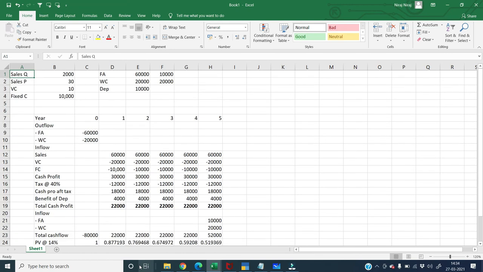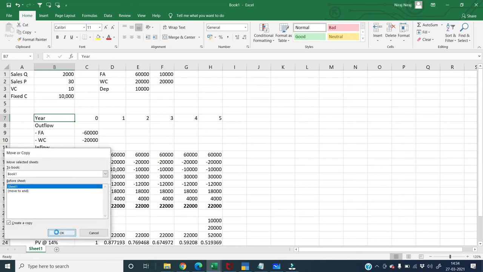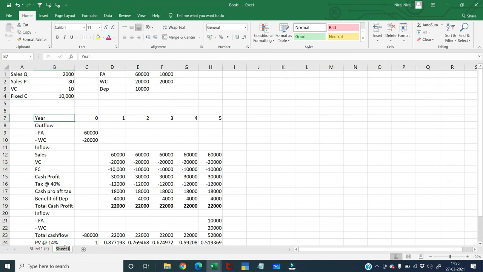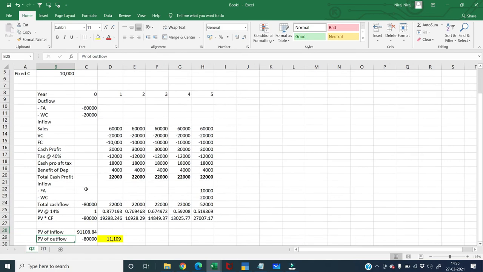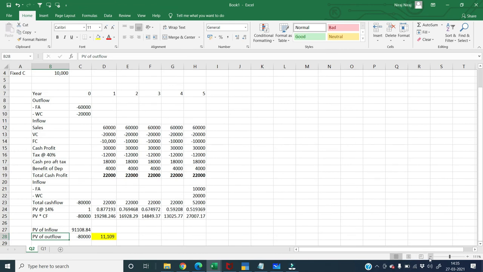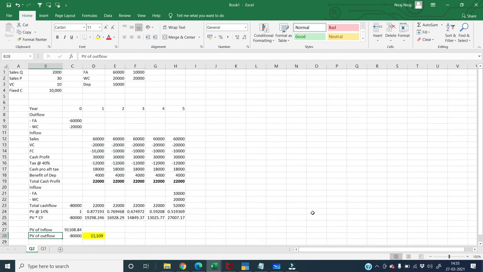So what I am doing is, for the sake of simplicity, I am just creating one more additional sheet so that whenever I share this file with you, you have both the workings. So this is the question number 1 working. This is question number 2 working. I am not changing anything in this base data. Now I will show you how to use Goal Seek.